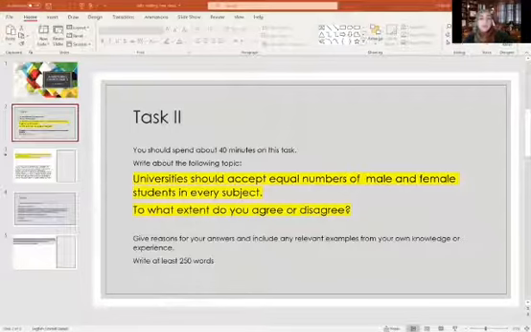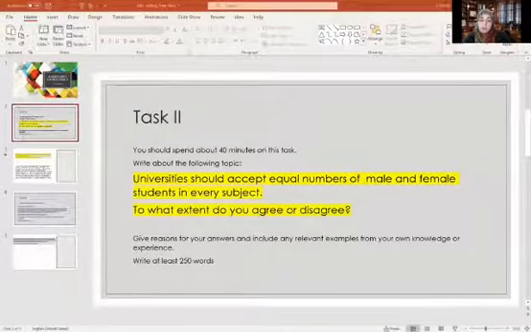Very quickly, I would simply read the question at least 2 times. So let's read it together. You should spend about 40 minutes on this task. Write about the following topic. Universities should accept equal numbers of male and female students in every subject. To what extent do you agree or disagree? Give reasons for your answers and include any relevant examples from your own knowledge or experience. Write at least 250 words.